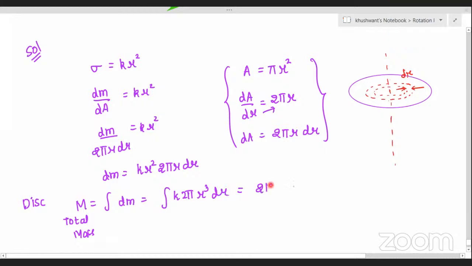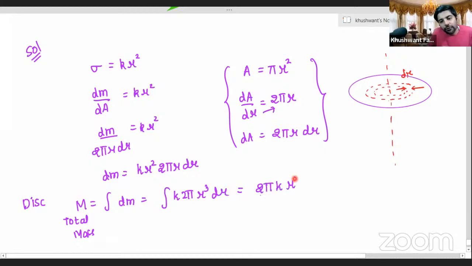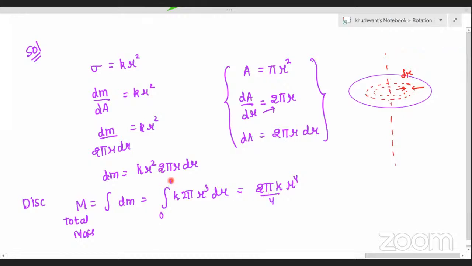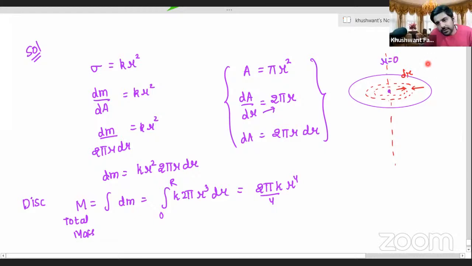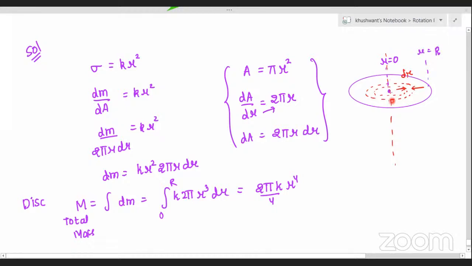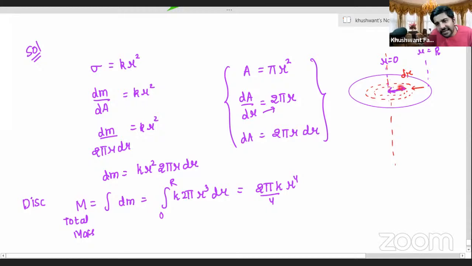So we'll have 2π k r power 4 by 4, and what will be the range? The range is 0 to capital R. At the center r will be equal to 0 and at the edge r will be equal to capital R. When I say r, we are taking the radius of the small ring. Small r is the radius of the small ring and capital R is the radius of the total disk that we are taking.